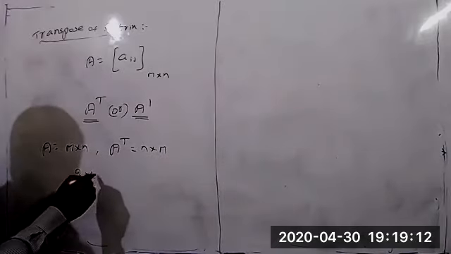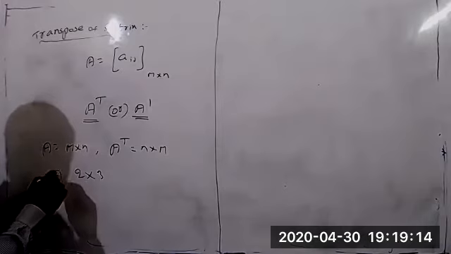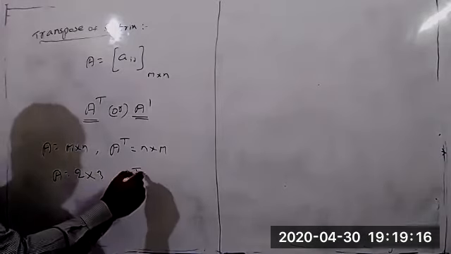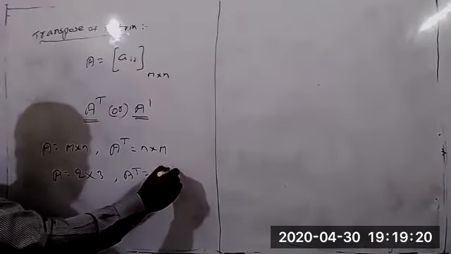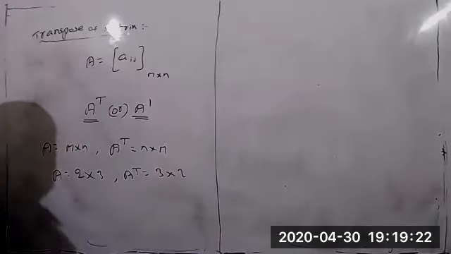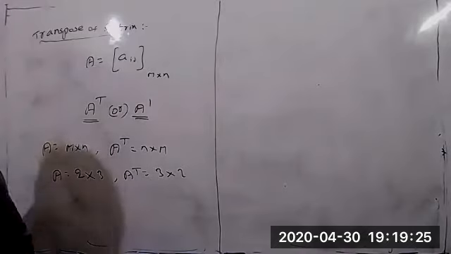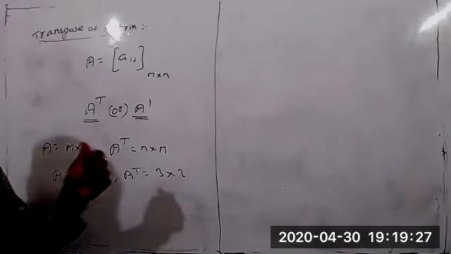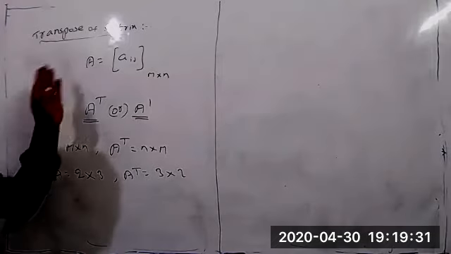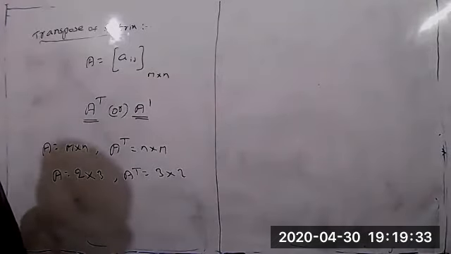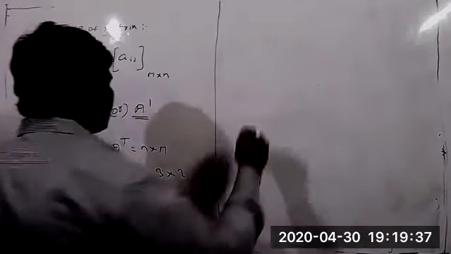Suppose the order of the matrix A is 2 by 3. Then A transpose is 3 by 2. This is what we call the transpose: the matrix obtained by interchanging rows and columns is called the transpose of a matrix. Let's see examples.